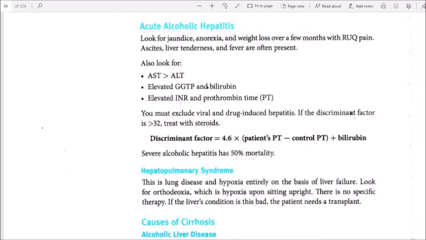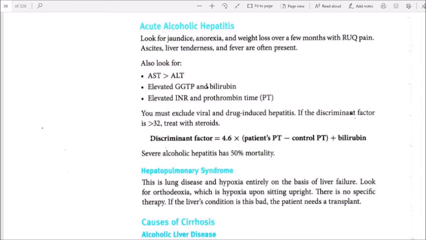Acute alcoholic hepatitis. Look for jaundice, anorexia, and weight loss over a few months with right upper quadrant pain. Ascites, liver tenderness, and fever are often present. Also look for AST greater than ALT, elevated GGTP and bilirubin, elevated INR and prothrombin time. You must exclude viral and drug-induced hepatitis. If the discriminant factor is greater than 32, treat with steroids. Discriminant factor is equal to 4.6 times (patient PT minus control PT) plus bilirubin. Severe alcoholic hepatitis has 50% mortality.